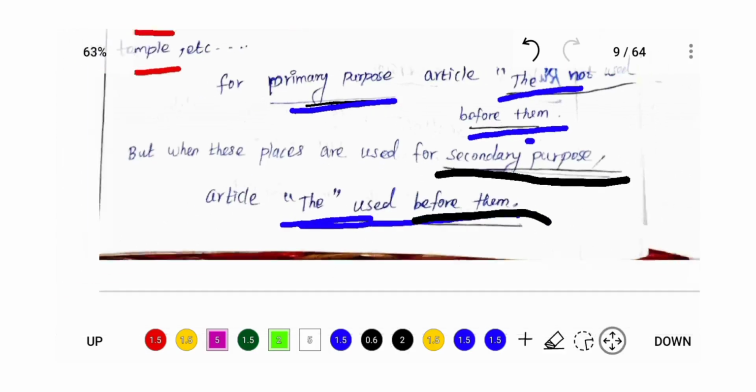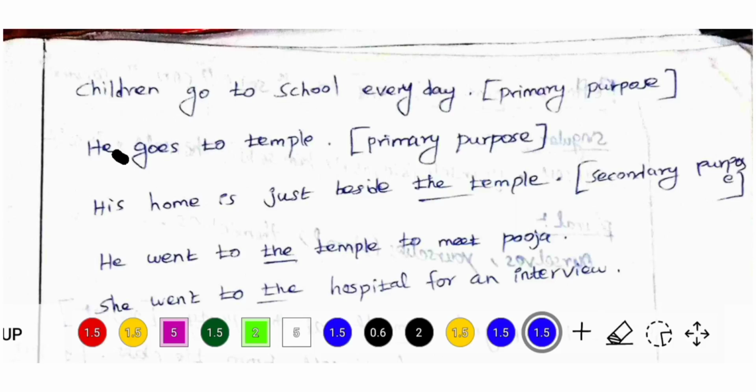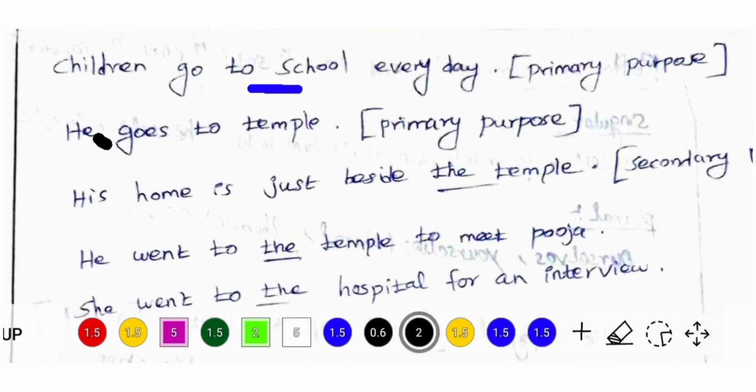Understand? Now we are going to see the examples. Children go to school every day. This is general purpose, primary purpose. So don't place an article before school. He goes to temple. He goes to temple for what? Prayer. General purpose. Why are we going to temple? Just for prayer. It is general purpose. For general purpose, don't use an article before the noun, before temple. Here the noun is temple.